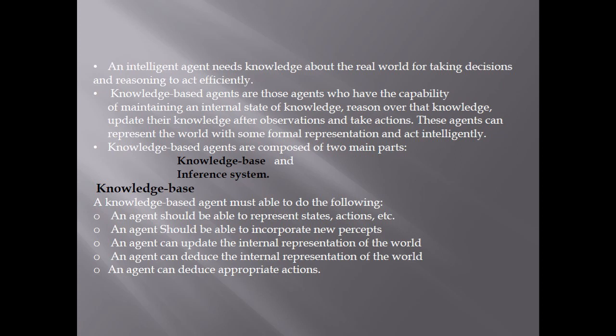Knowledge-based agents are composed of two main parts: knowledge base and inference system. Knowledge base. An agent should be able to represent states, actions, etc. An agent should also be able to incorporate new percepts. An agent can update the internal representation of the world. An agent can also deduce the internal representation of the world. An agent can deduce appropriate actions.